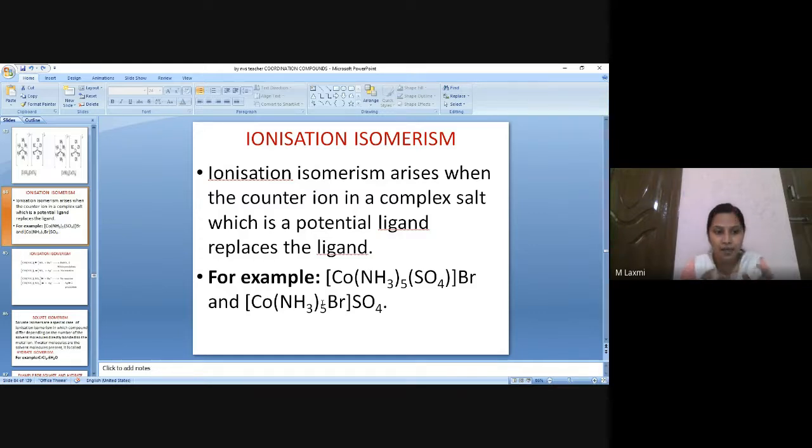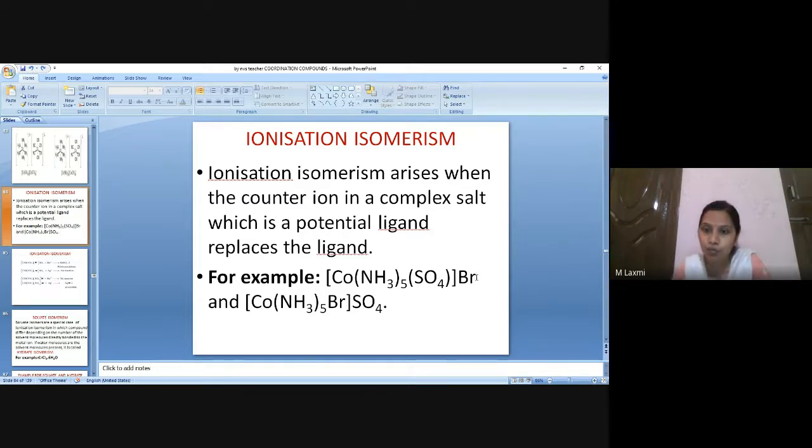Repeating again, which part of a coordination compound will undergo ionization? Always a counter ion. So the counter ion will be behaving like a potential ligand so that it replaces the ligand. Look at the example here. I have cobalt, ammine five times, sulfate, then you have bromo, right? Here, who is the outstanding fellow? Bromo. Who is ionizable? Bromo is ionizable.